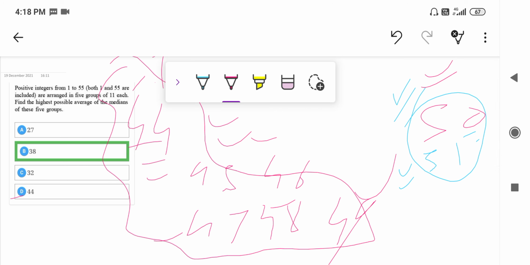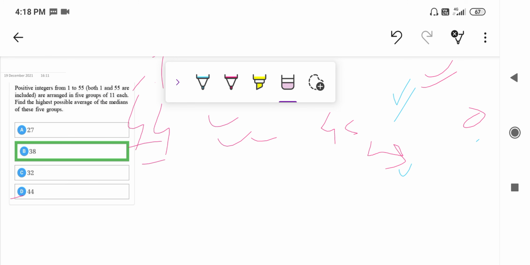That is not an issue. The issue is about the bigger numbers. So there is no common number in these two groups. But if we take 45, there will be a common number, either 51, 52, 53, or 50. Obviously we would not take 50, because it is again in another group. So ultimately the next number would be 44 after 50.